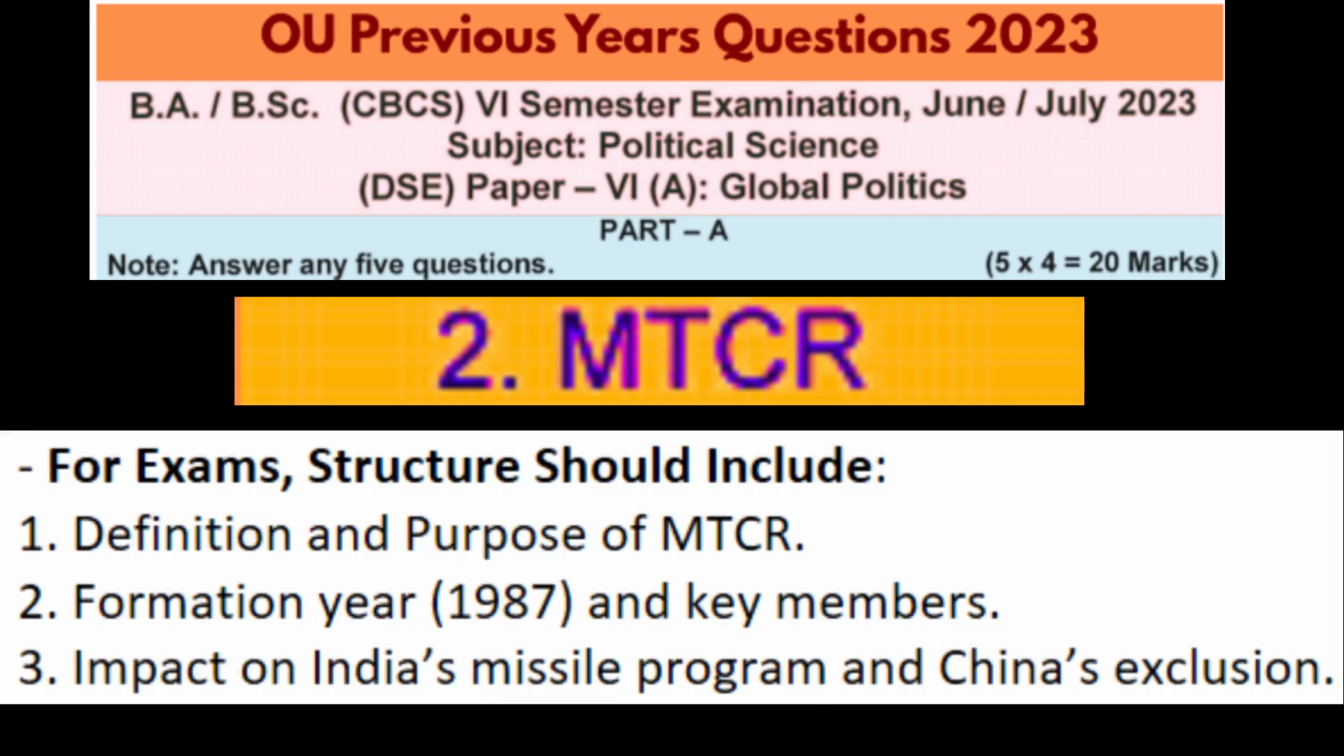So for your exams, what should a well-structured answer include? It should include the definition and purpose of MTCR, the formation year, that is 1987, and key members, and of course the impact on India's missile program and China's exclusion.